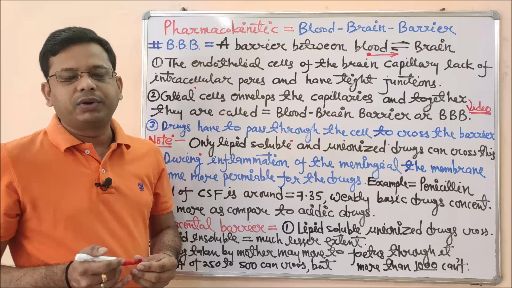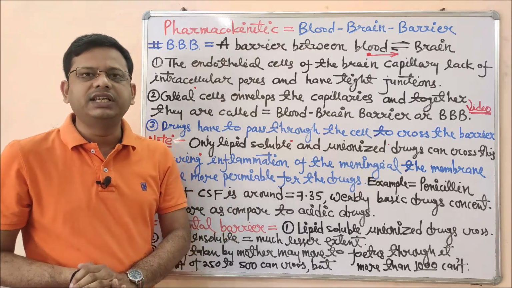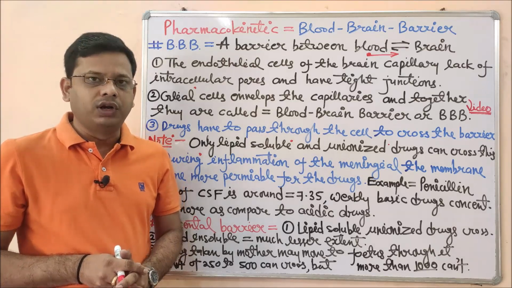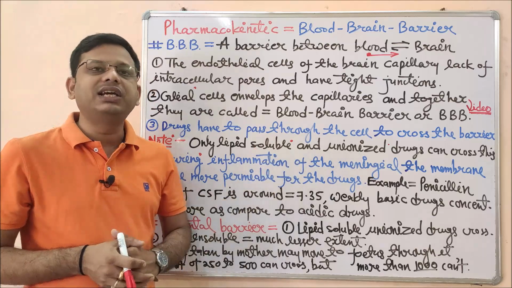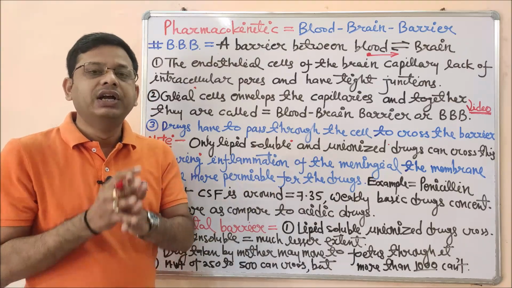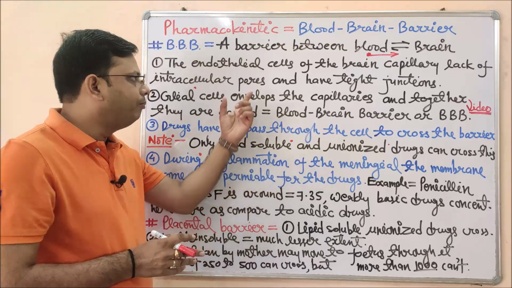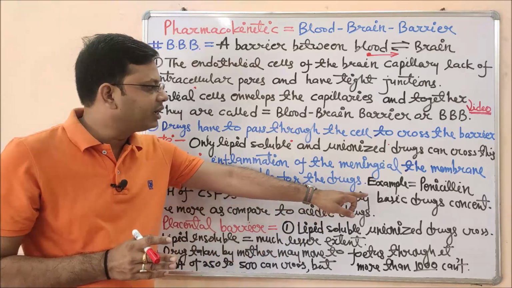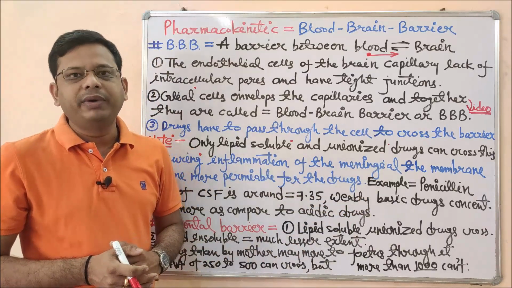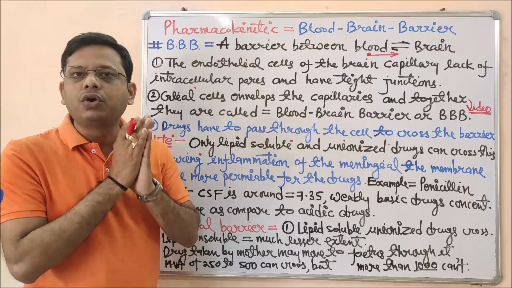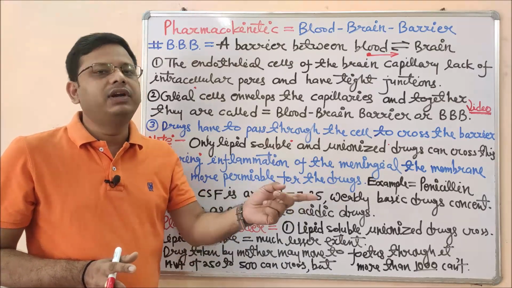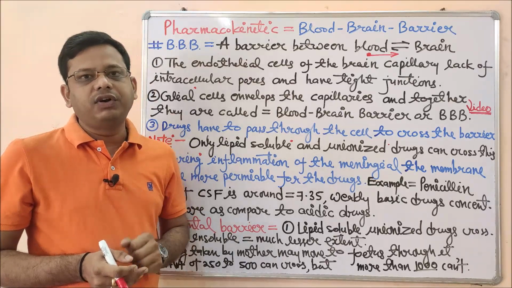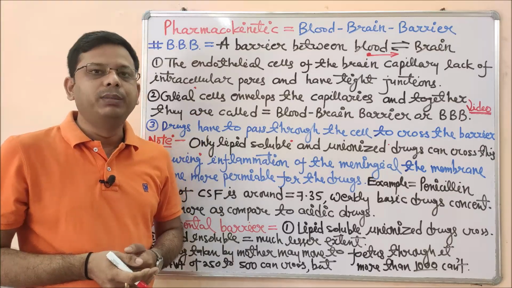In a general patient having no problem of meningitis or any other inflammation, the blood-brain barrier is highly selective for lipid soluble drugs only. But in case of meningitis or meningeal inflammation, that is, when a part of the brain is inflamed, the blood-brain barrier becomes permeable for some drugs, and most drugs like penicillin can easily cross it. If a person does not have meningitis, penicillin will not be able to cross. It crosses just because of the inflammation, because in inflammation there is an increase in permeability of the blood-brain barrier.